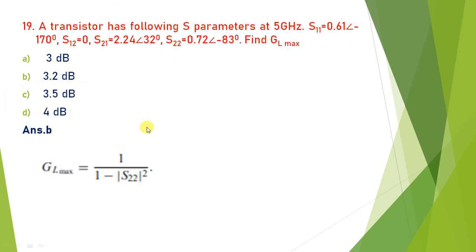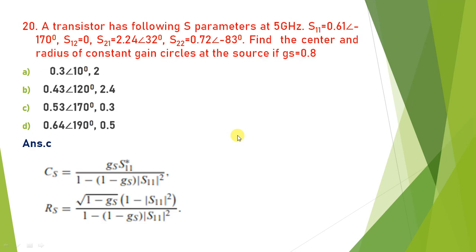Okay. Again, the transistor has the following parameters. Parameters are the same. We have to find the value of GL max, that is the load gain, or gain available at the load. So the equation of GL max is equal to 1 upon 1 minus S22 square. You put the value of S22 only in magnitude form, that is equal to 0.72. You will get the answer B, 3.2 dB.